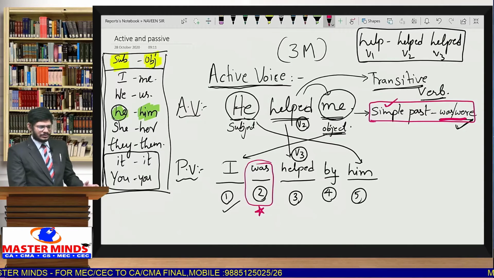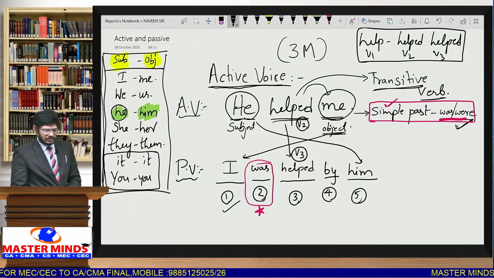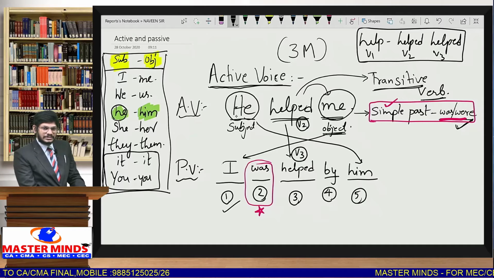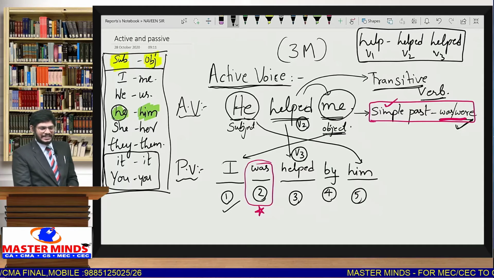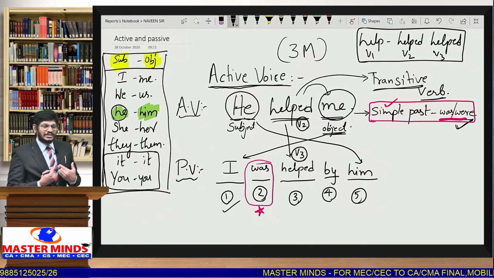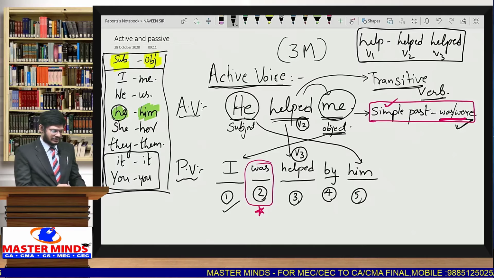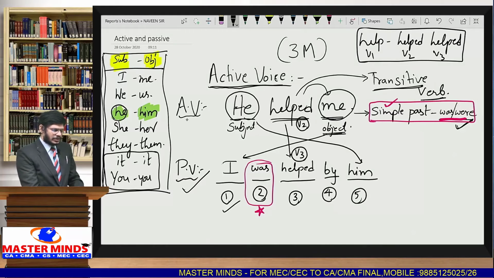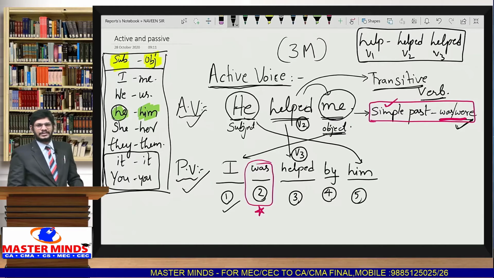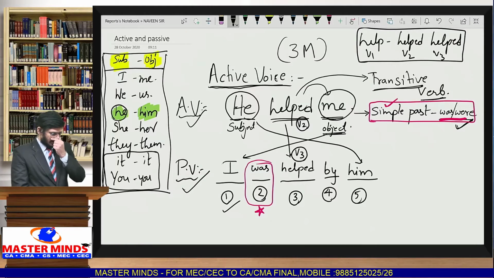I'll tell you the table also in order to facilitate you. First of all, let us discuss briefly. The given active voice gives priority to the subject, that is he. In the passive voice, we give priority to the receiver of the action, that is I. Who is getting the help? I am receiving. Whenever we give priority to the receiver, that sentence is passive voice. Whenever you give priority to the doer of the action, that is active voice. Simple logic, right?